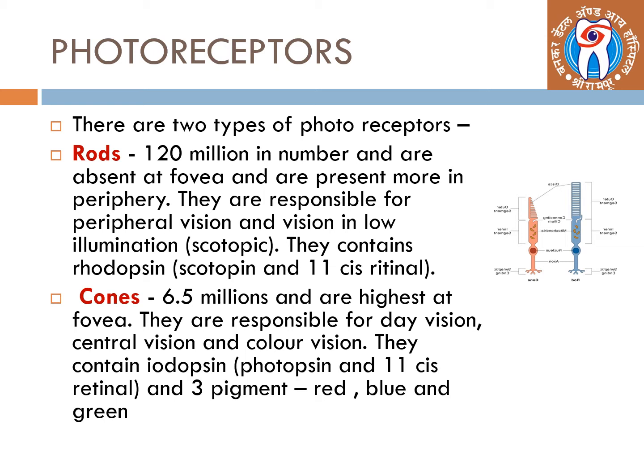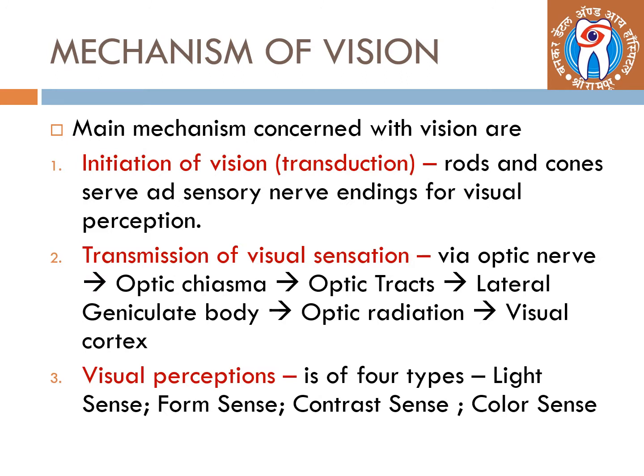They are responsible for peripheral vision and vision in low illumination, that is scotopic vision. They contain rhodopsin, that is scotopsin, and 11 cis retinal. The second type of photoreceptor is cones, which are 6.5 million and are highest at the fovea. They are responsible for day vision, central vision, and color vision. They contain iodopsin and three pigments, red, blue, and green.